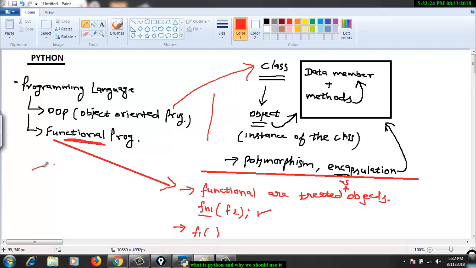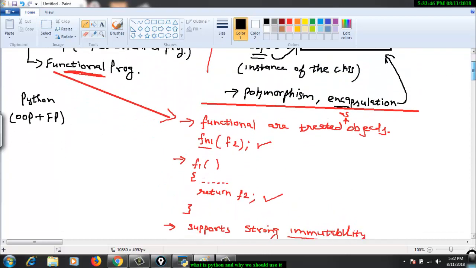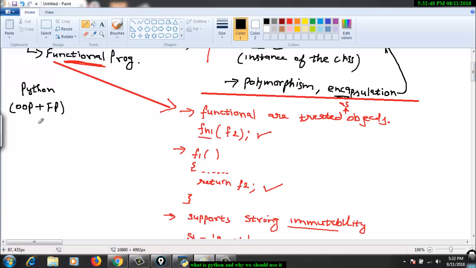So now coming back to Python. Now which programming style does Python support, right? Python supports object oriented and functional programming, both, right? So that means to say Python is a programming language which supports object oriented programming as well as functional programming. It means it enjoys the features of both of these programming styles, right? So that is the one thing, right?